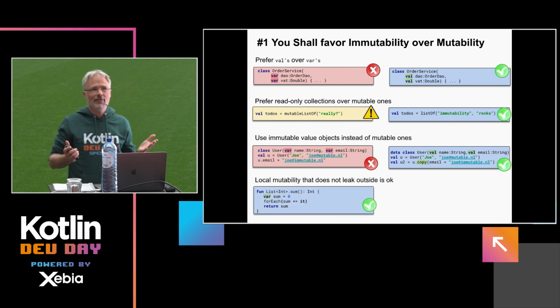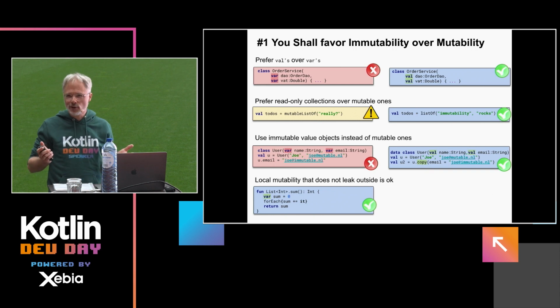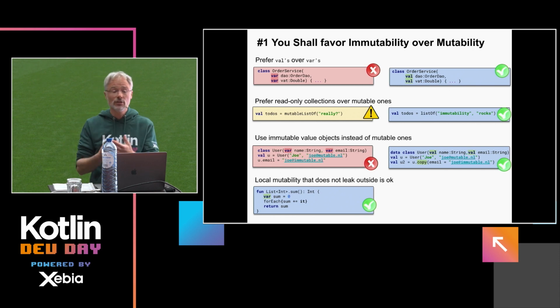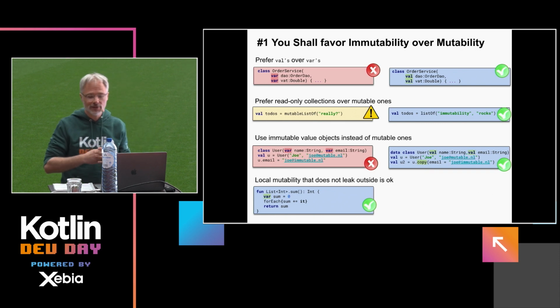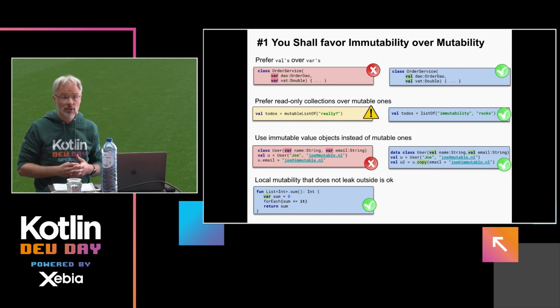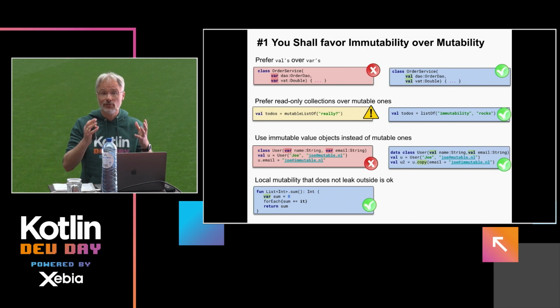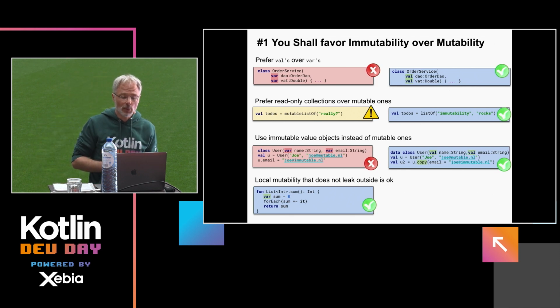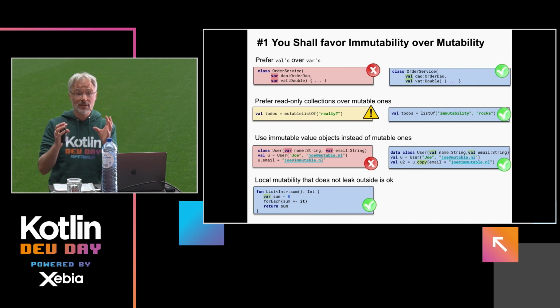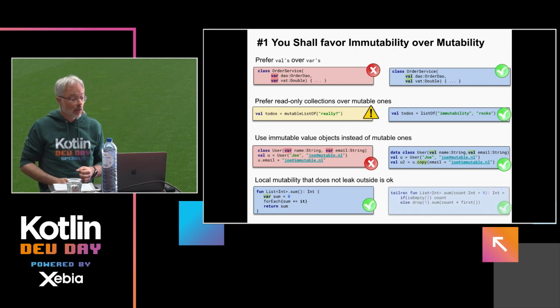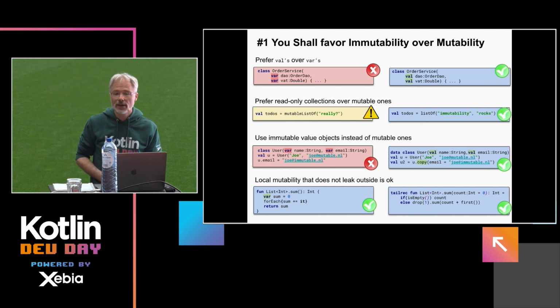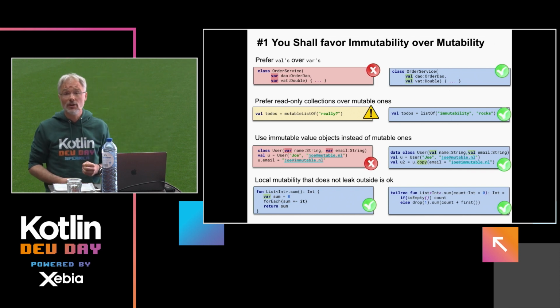Well, then the question is, if mutability is so bad, why do we have it in the first place? Actually, mutability is not an issue as long as you do not leak it out of a certain context. When we look at the standard library of Kotlin, we see that many of these higher order functions or collections use mutability in one form or the other, probably out of optimization reasons. So when mutability doesn't leak, it's fine. Which doesn't mean that you have to use it, you still could use a more functional approach to achieve the same, which uses recursion here in combination with tail recursion that allows you not to blow your stack.